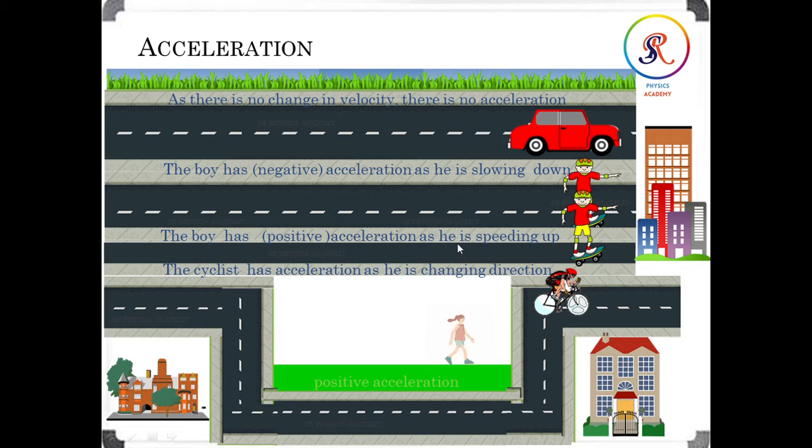When he is speeding up, we say it is positive acceleration. Even though the speed may be constant, the cyclist has acceleration if he is changing direction. Throughout the road he is changing direction, so we can say the cyclist has acceleration.